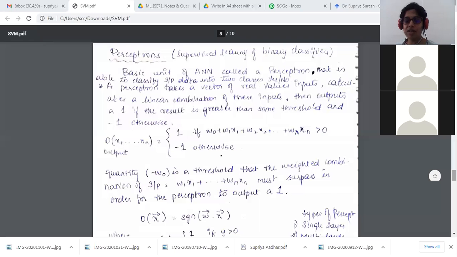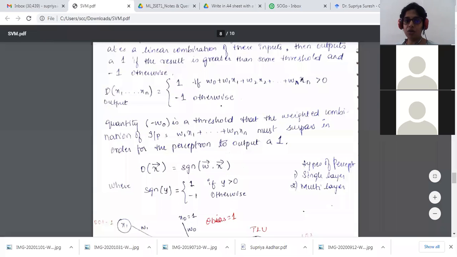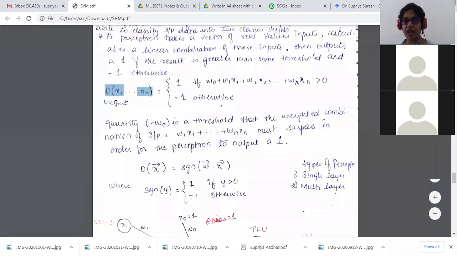So I'm just going to write this equation over here, whatever we have encountered. Output is O of x1 to xn. I'm writing it directly as x bar. Output x bar is equal to a sigmoid function of the weights into my input values.